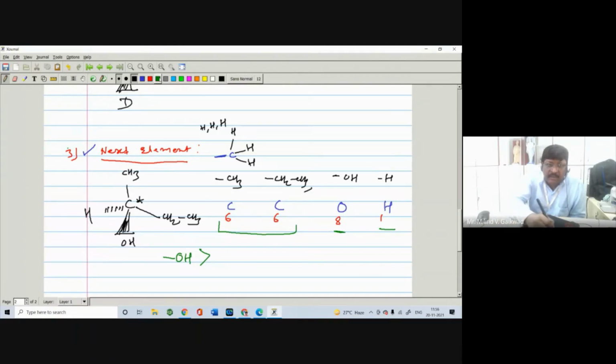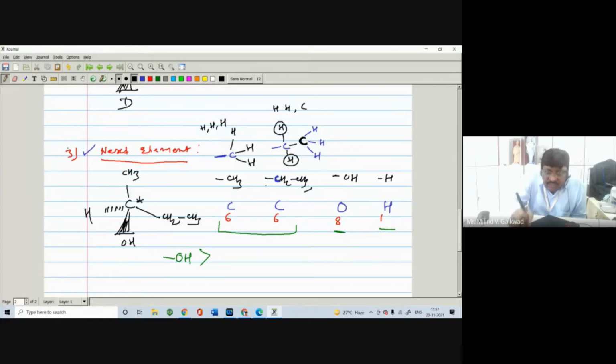Now in the next element, here is a carbon, this carbon is directly attached to, here is the H, means CH2, and it is directly attached to the carbon, and the remaining ones are H, H, and H. So in this case the next elements directly attached to the first element are H, number one, number two, also H, and here this is your carbon. So these are the three elements directly attached to the first element.